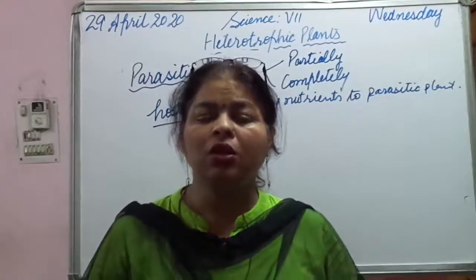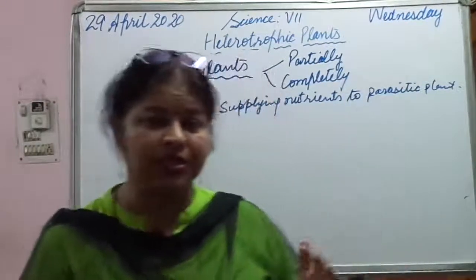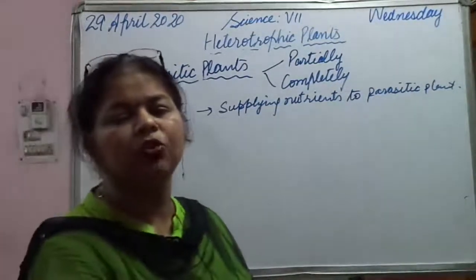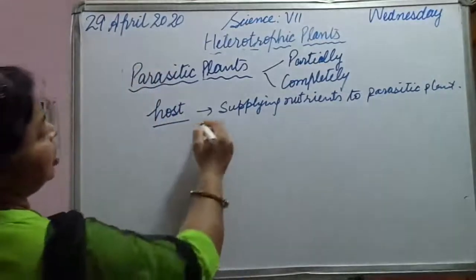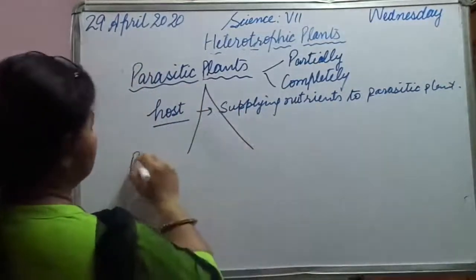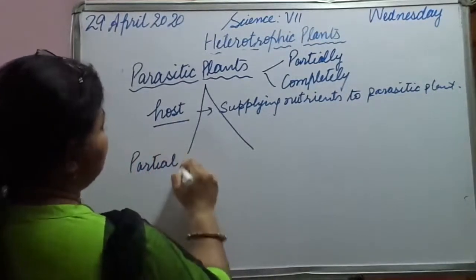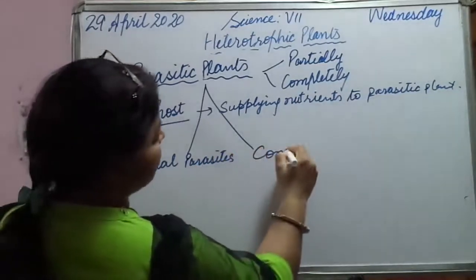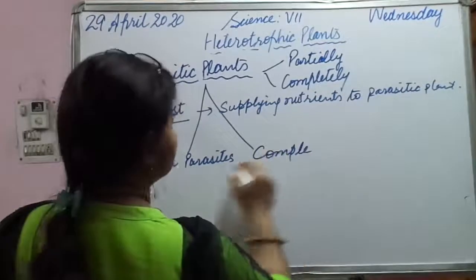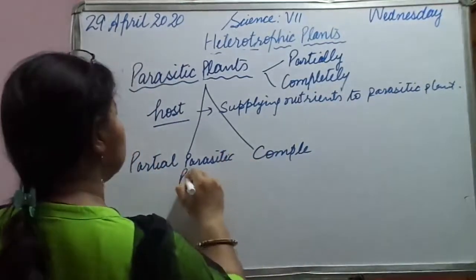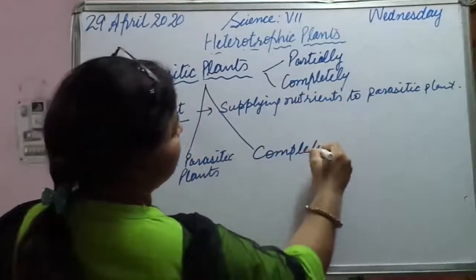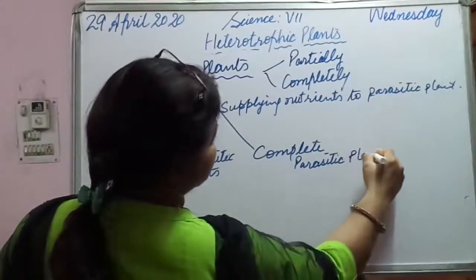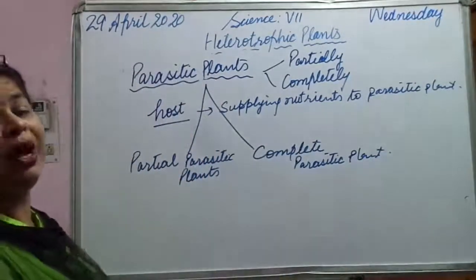Now on this basis we have learned that parasitic plants can be of two types. What are the two types? They can be partial parasites or complete parasites, or I should write partial parasitic plants or complete parasitic plants.